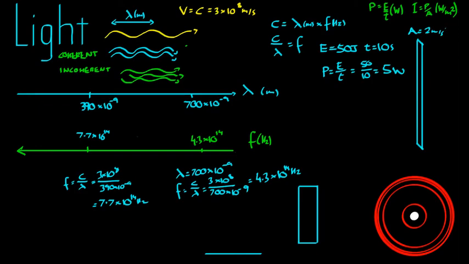Area equals 2 meters squared. I hope I got that right. Been doing too much projectile motion recently. So intensity is equal to the power over the area. In this case, that's 5 on 2. That's 2.5 watts per meter squared.